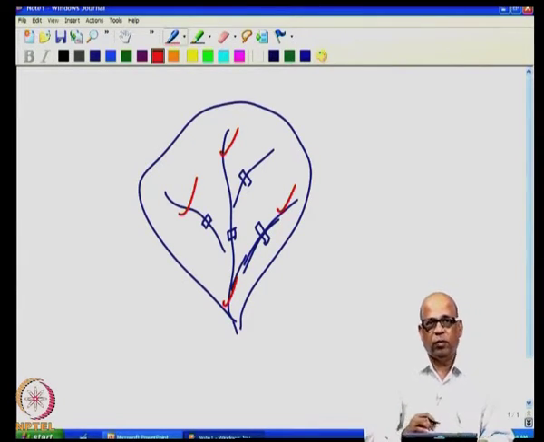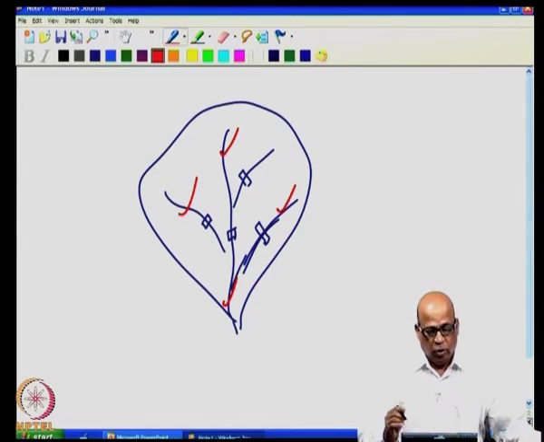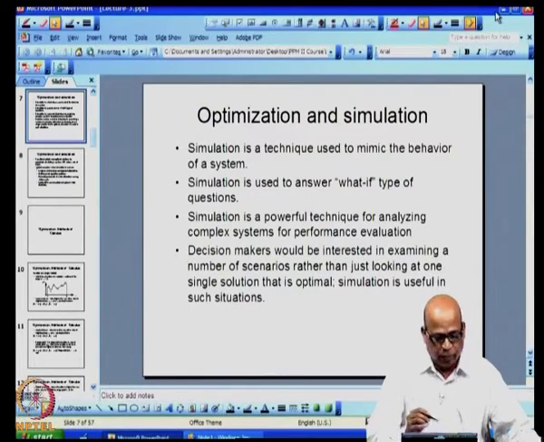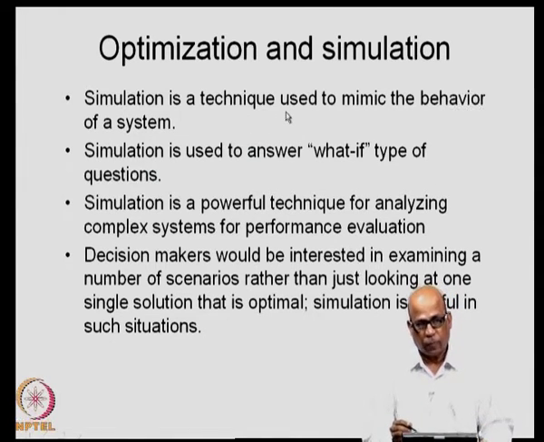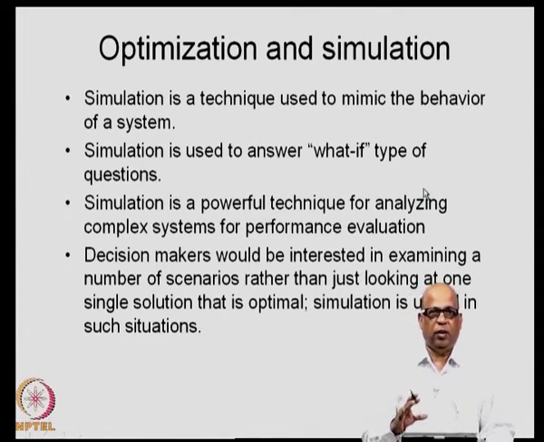In such situations, it is easier, handy and feasible to go with simulation rather than optimization. So, simulation essentially helps us with checking alternatives, and in simulation we mimic the behavior of the system. For example, we put those dams and then run the flow through them and see how the system actually behaves in practice. So, the physical behavior of the system is mimicked or imitated mathematically in simulation.